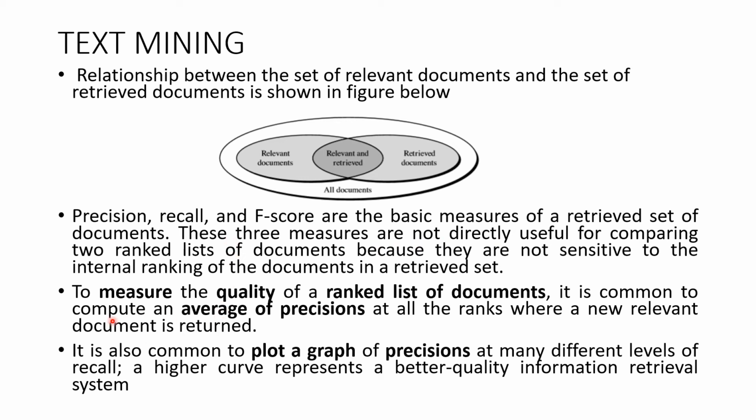What he says here: to measure the quality of a ranked list of documents, it is common to compute an average of precisions at all the ranks where a new relevant document is returned. So usually we take the average of the precisions to measure the quality of how the documents are ranked. Another way is to plot a graph of precisions at many different levels of recall. A higher curve represents a better quality information retrieval system. So instead of using precision, recall and F-score separately, you can take their average or plot a graph of precision versus recall, and based on that you can evaluate an information retrieval system like a search engine.